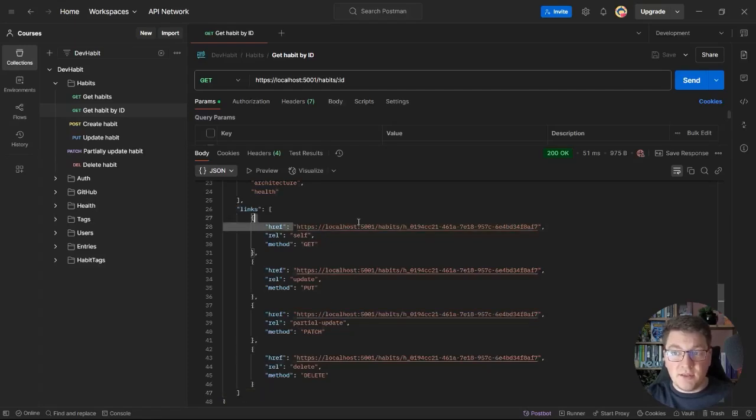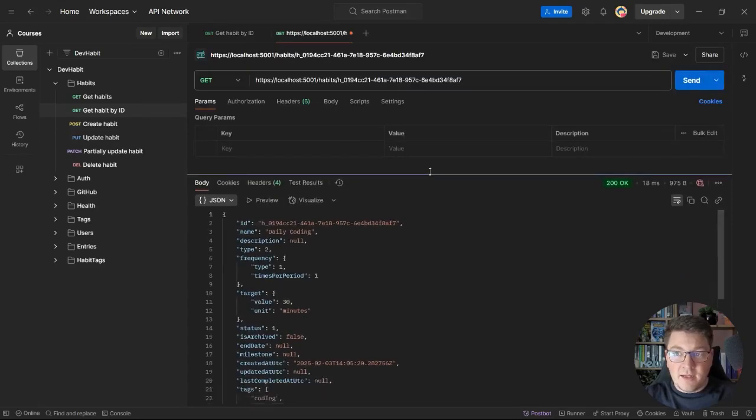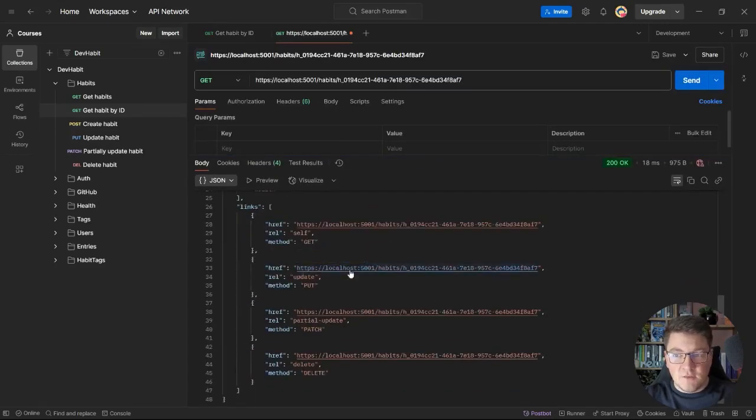You can see that the href fields all have fully qualified URLs to our API, pointing to the correct base address and then the URI of our resource. If I copy the value of the self-referencing link and send a request, I'll get back the same response. Conversely, if I want to update it, I can use the provided href value and the correct HTTP method in order to send a request.